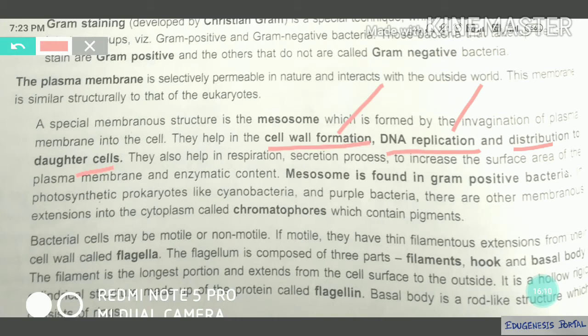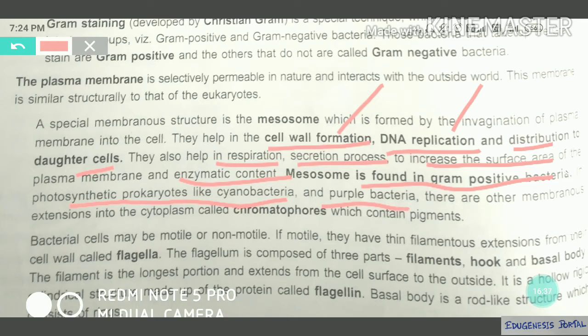Besides this, it will also help in the respiration. Are you getting my point? So you see, they also help in respiration, secretion, increase the surface area of the plasma membrane, and enzymatic content. They can store the enzymatic content, they can increase the surface area of absorption. And mesosome is found in the gram positive bacteria, it is not found in the gram negative bacteria. And it is also found in the photosynthetic prokaryotes, that means those which can perform photosynthesis. For example, cyanobacteria, purple bacteria, sulfur bacteria.